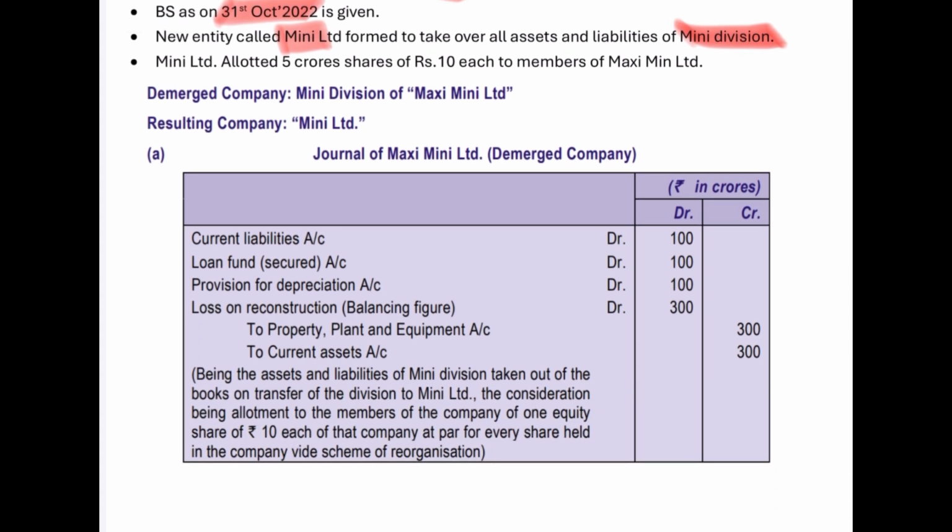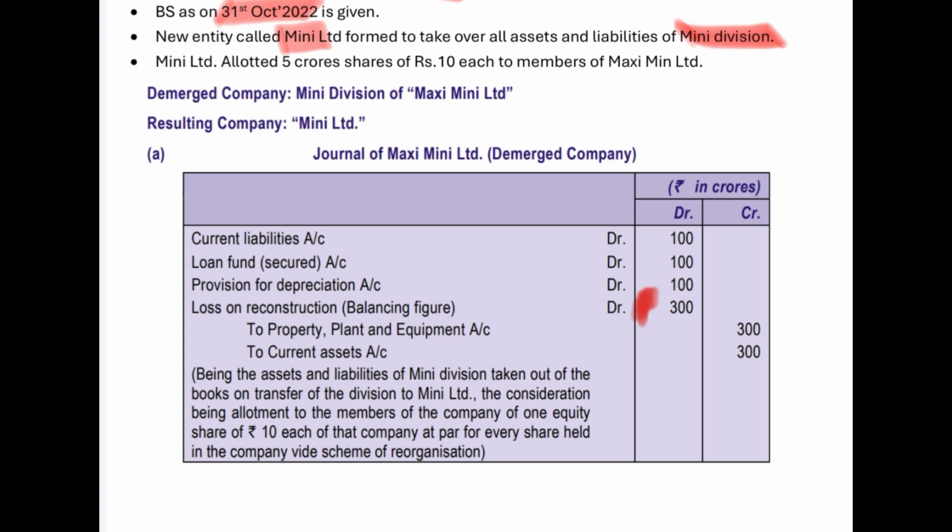Okay, so then let's see what is the journal entry that needs to be passed by Maxi Mini Limited to effect the demerger. So here the Mini division is getting demerged and the resulting company will be Mini Limited. It's just simple. All the assets and liabilities need to be removed from Maxi Mini Limited. You see Maxi Mini Limited had current liability of 100 crore under the Mini division, so that needs to be removed by debiting current liabilities. Similarly, loan fund of 100 crore and provision for depreciation 100 crore need to be debited. And this loss on reconstruction is a kind of balancing figure.